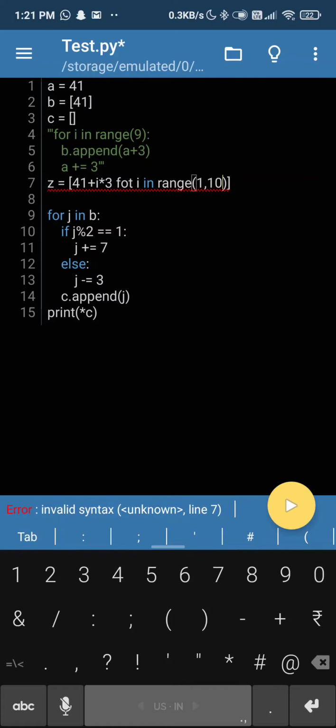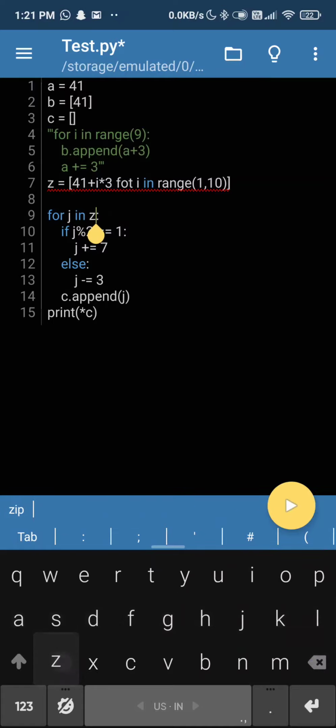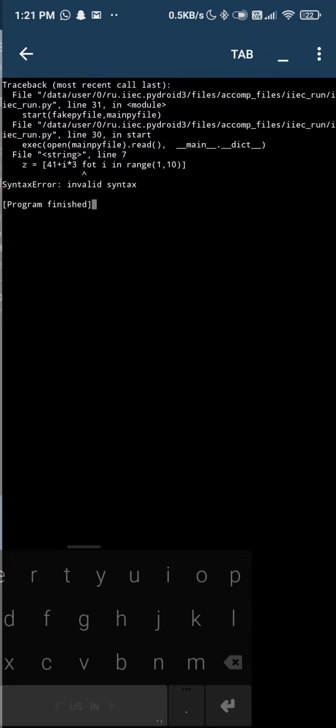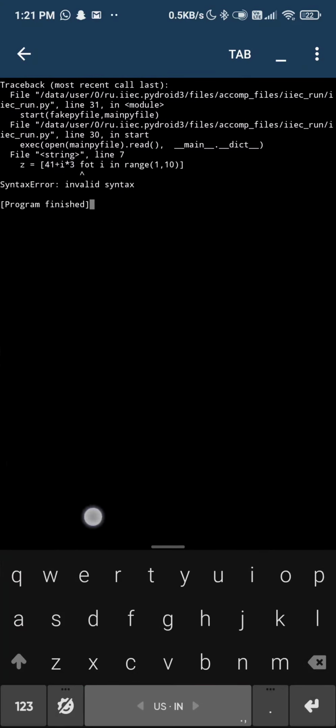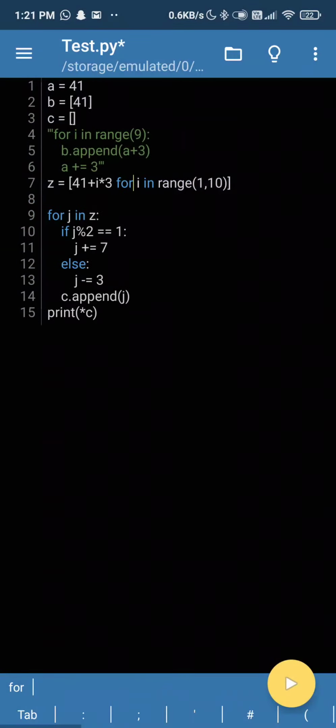So let's see if we get the same result, but first we have to add to this list. Let's make it z because the iteration will. Okay, we have an error for. Okay, I have written for there. For. Or yes, we are fine. So here you can see we get the same thing, but less space and time. If you actually run a bigger code, you will understand what space and time is.